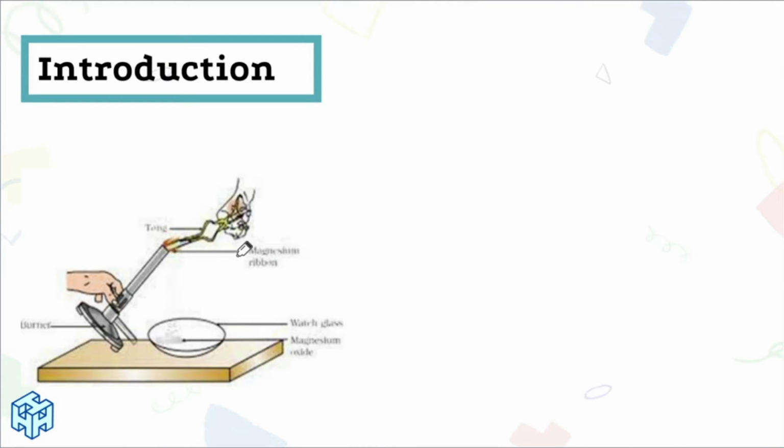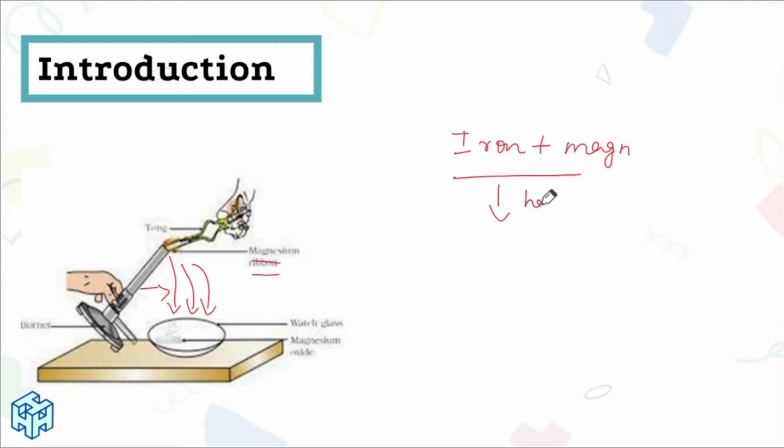Now I am holding a magnesium ribbon. Now I am lighting a burner. A burner is a stove type element, and I am holding the ribbon with a tongs. A ribbon which is made of magnesium. When I am burning it, I am able to see that magnesium is falling. That is, an iron ribbon is coated with magnesium. When I am heating this, I am getting magnesium separate.